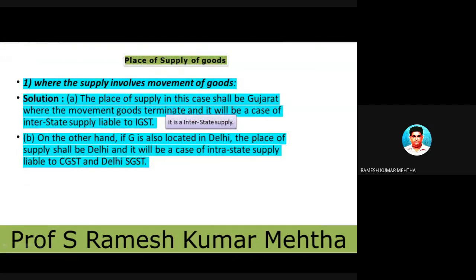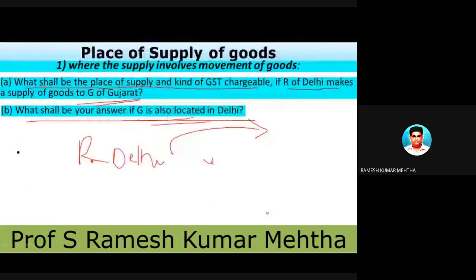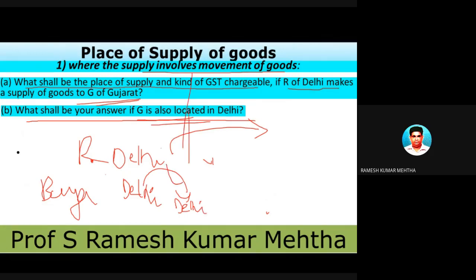So we are going to charge CGST only. Now, why CGST? Because both the buyer and the seller are in the same union territory, and the movement of goods is ending in the same place. It has started at Delhi and ended at Delhi. That is, the supply of goods, which involves movement of goods, has terminated at Delhi itself. So within the union territory, there is a sale of goods. So it is intra-union territory.